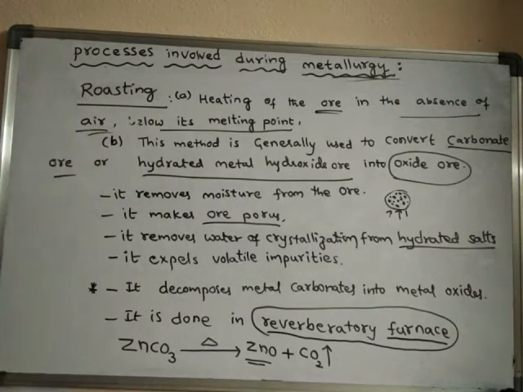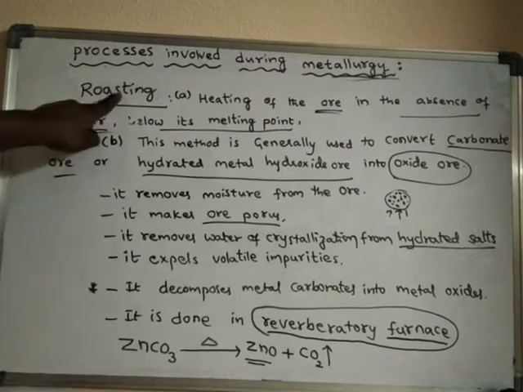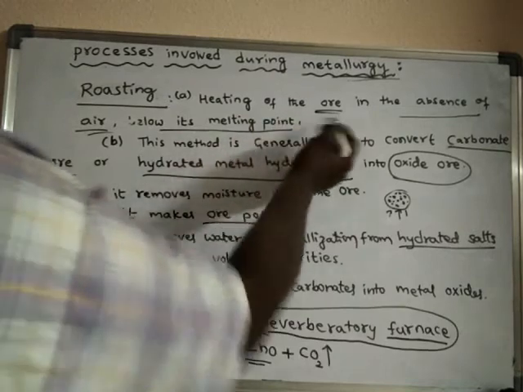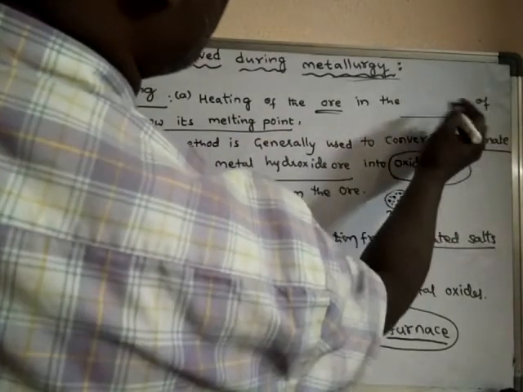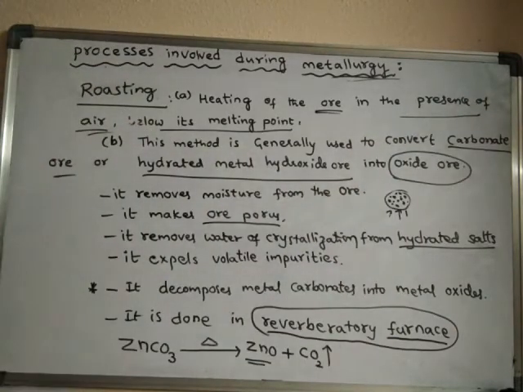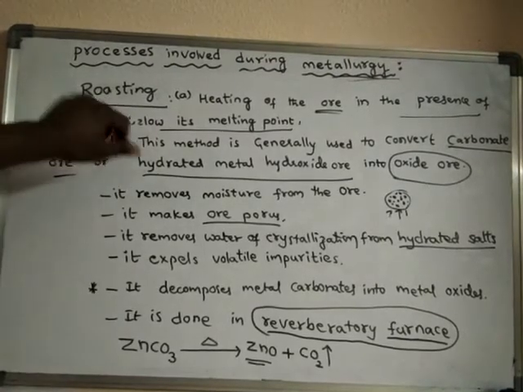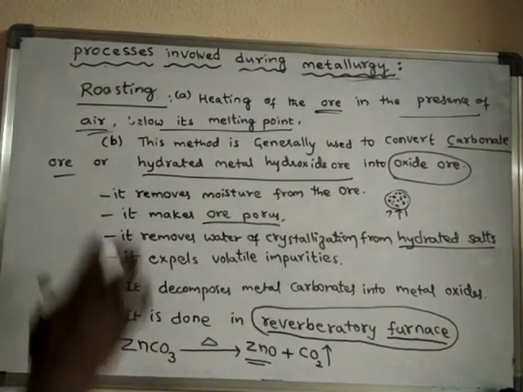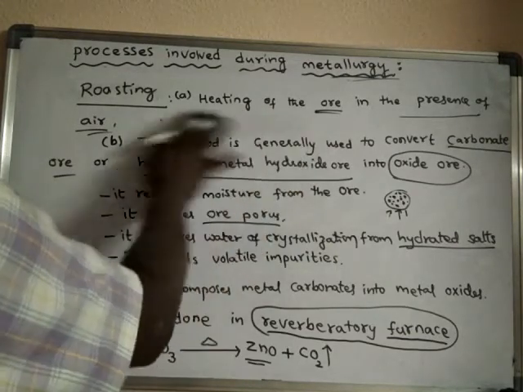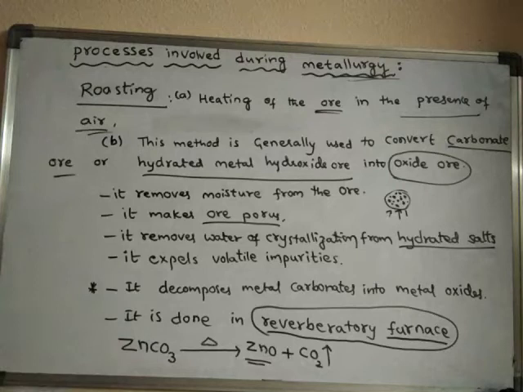So roasting is also another method where the ore is converted into oxide ore. In roasting, the ore is heated in the presence of air. But calcination is in the absence of air, whereas roasting is in the presence of air. So if it is heated, no need of mentioning the melting point.